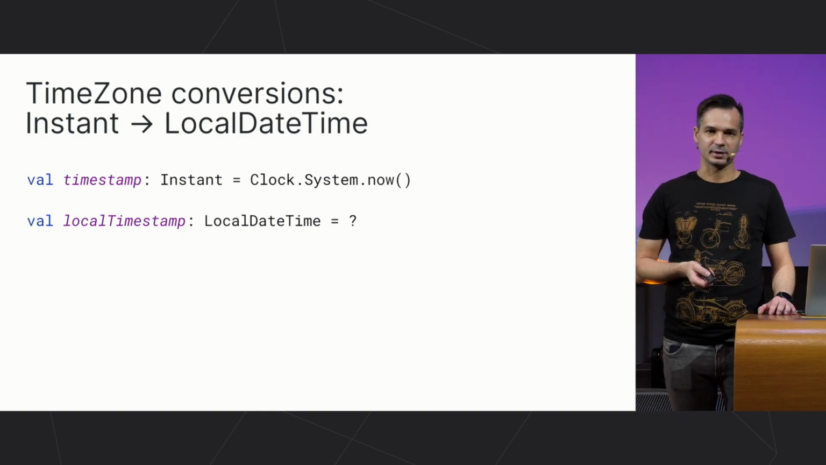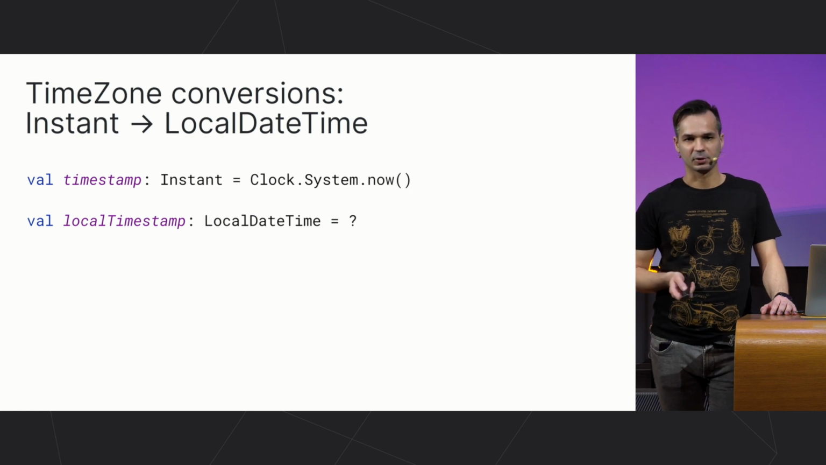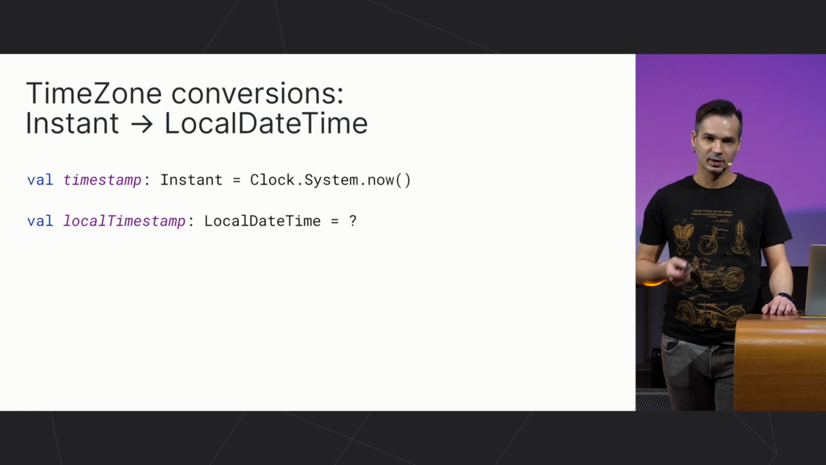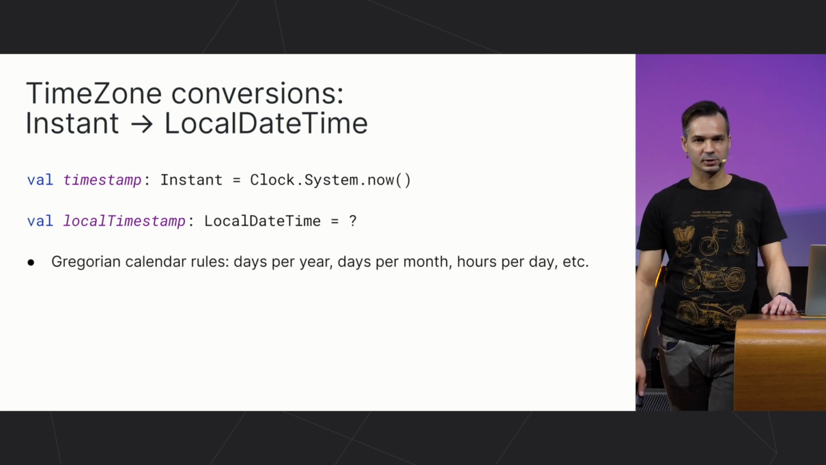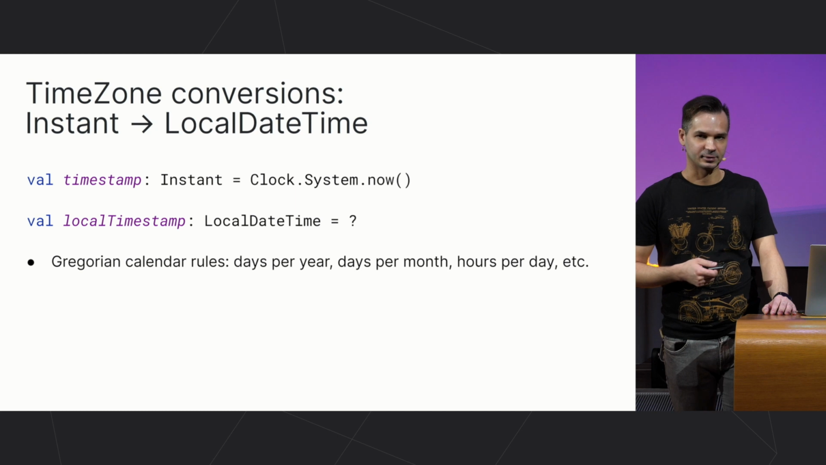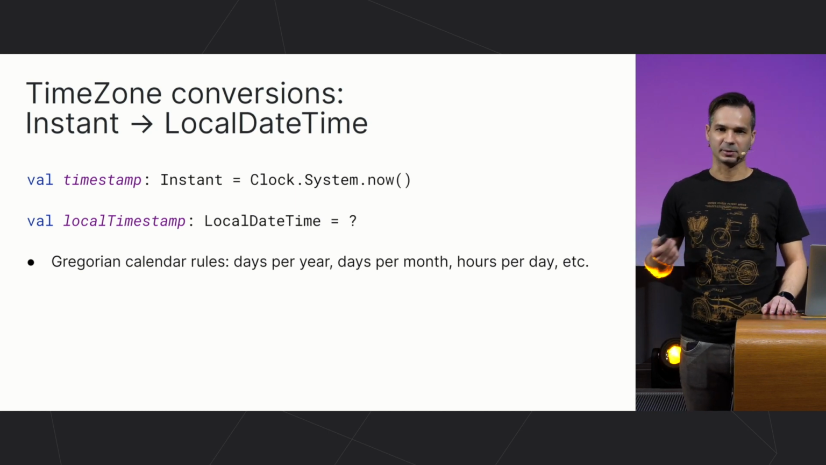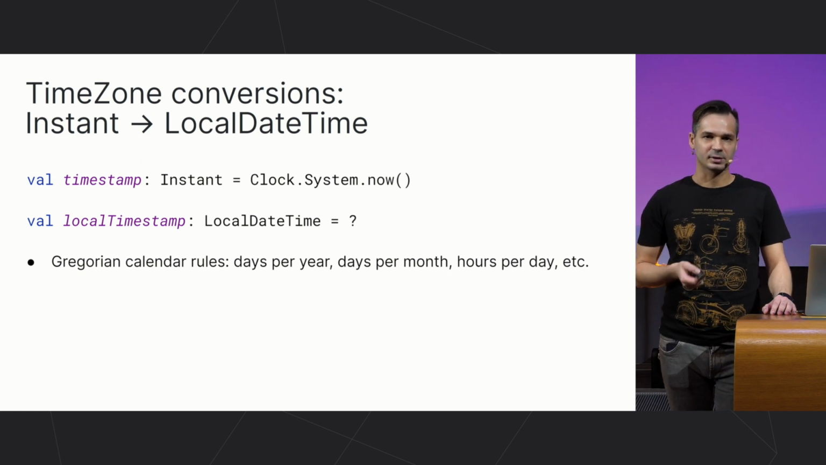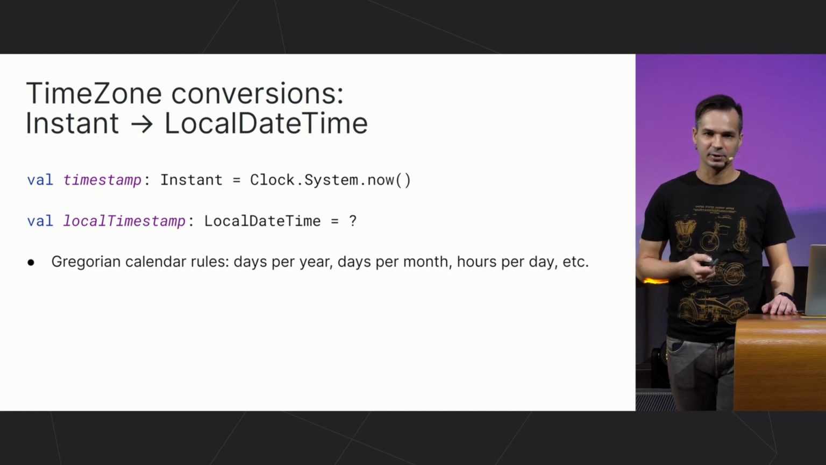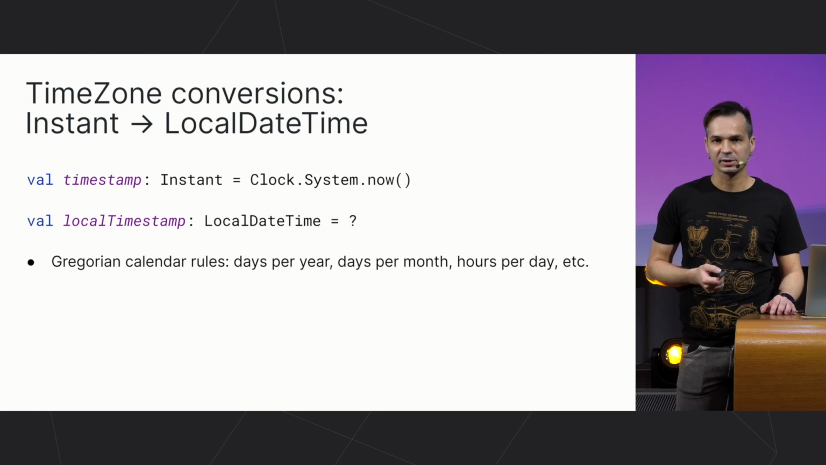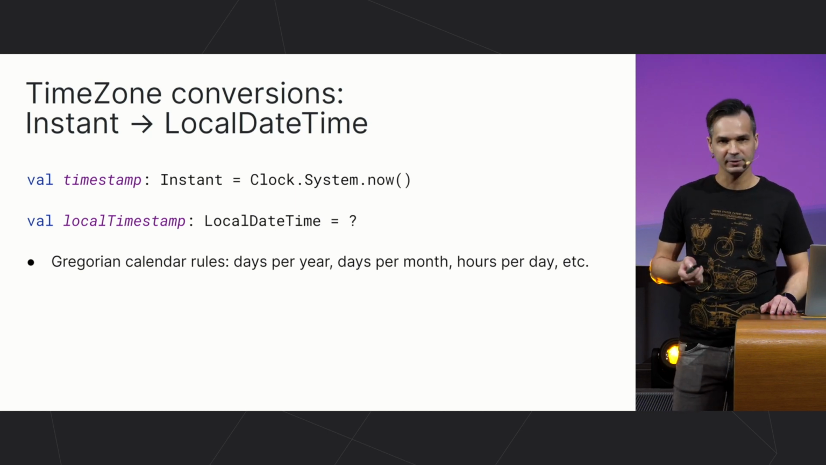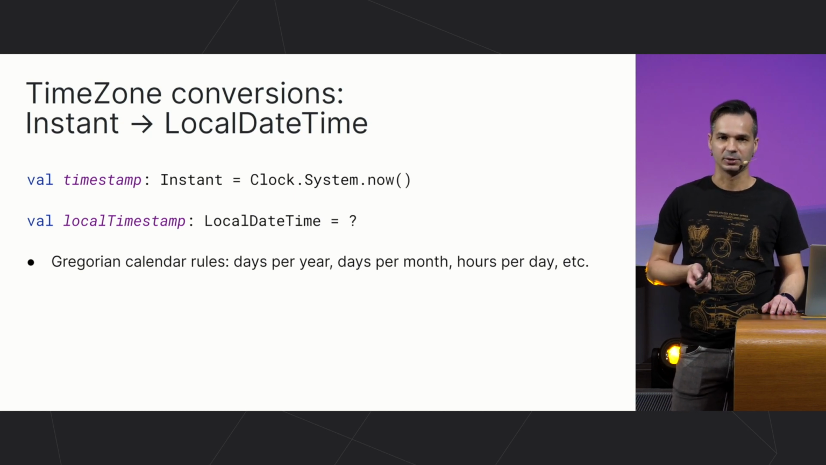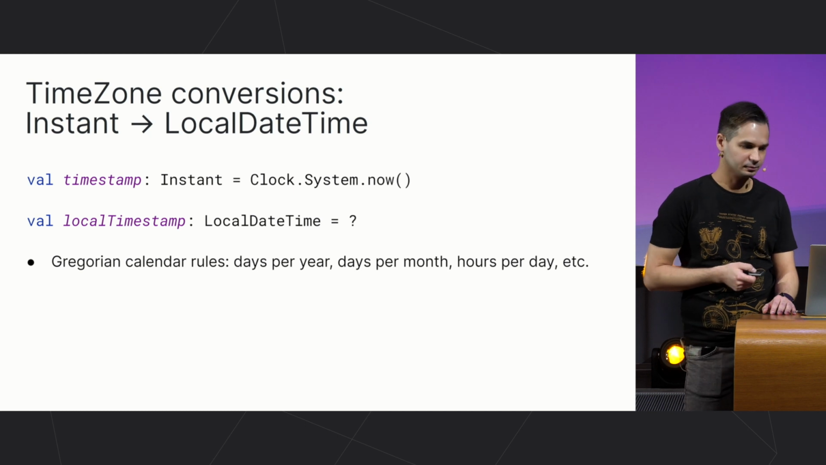Suppose you have an instant and want to get a corresponding local datetime representation with convenient date and time components. For that, first we use rules of the Gregorian calendar. They define how many days are per particular year, month, how many hours are in a day, and so on. Using these rules, we can calculate the date and time components, but this will be the components of the UTC time. However, in different parts of the world, each area has its own time that is offset from the UTC time by some number of seconds.